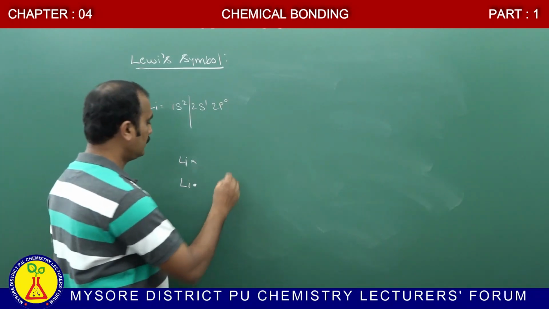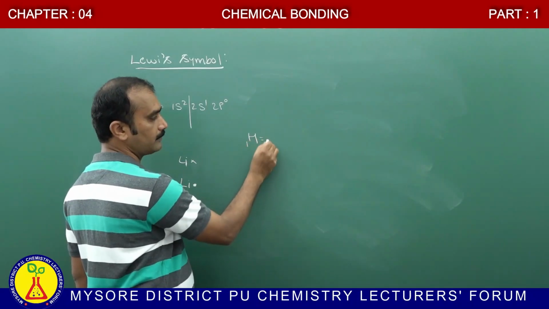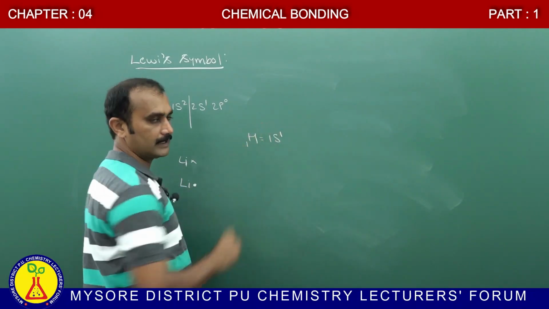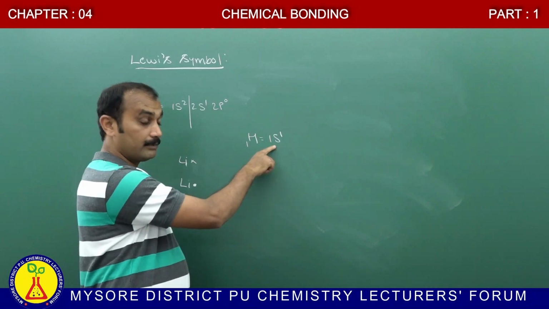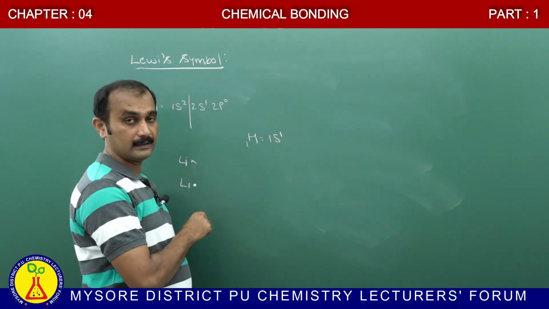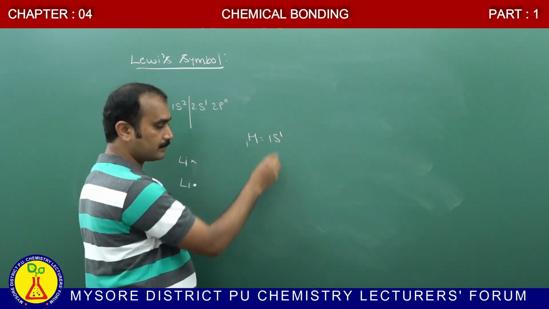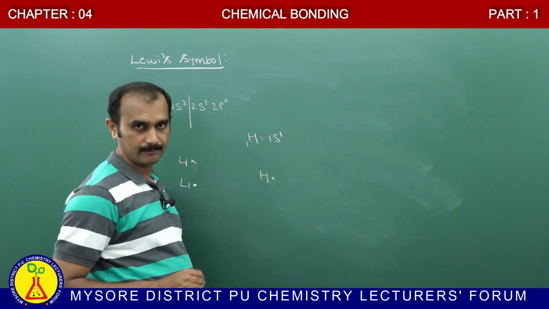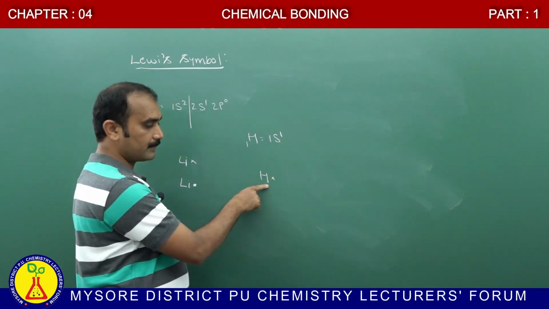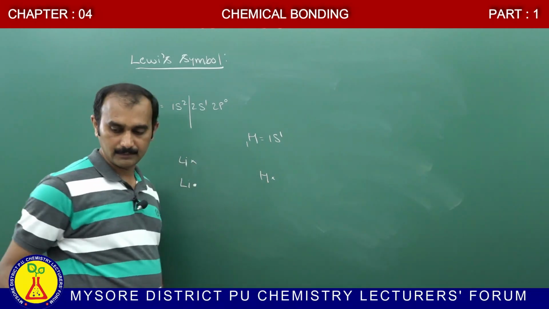Similarly, consider hydrogen. The atomic number is 1, the electronic configuration is 1s1. In order to attain stability, 1 electron is required. Then how to represent the Lewis symbol? The symbol of the element is H, and how many electrons are present? Only 1 in the outermost shell. Therefore, it is represented like this. This is for hydrogen, this is for lithium.